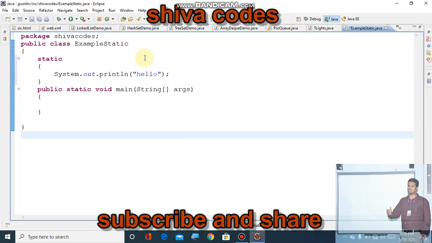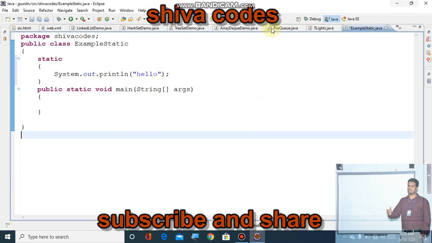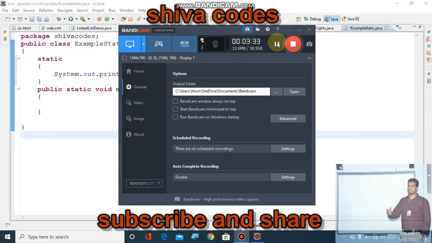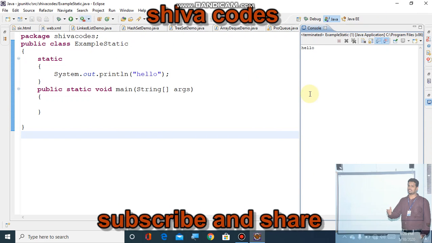My PC is somewhat slow. Okay, I am saving and executing this again. So see, without the main function, your static block is executed.